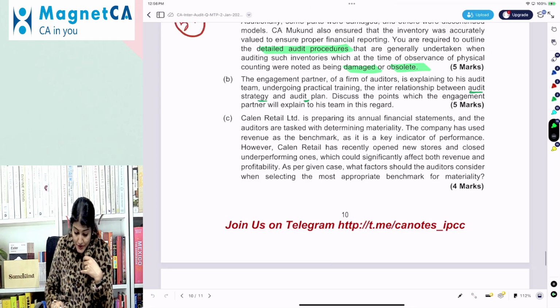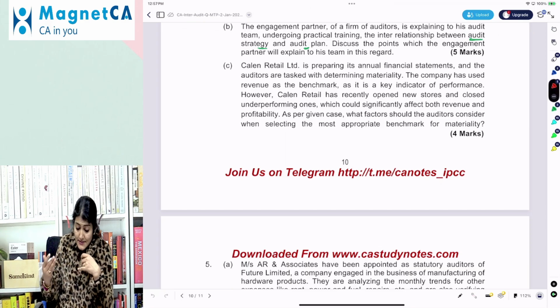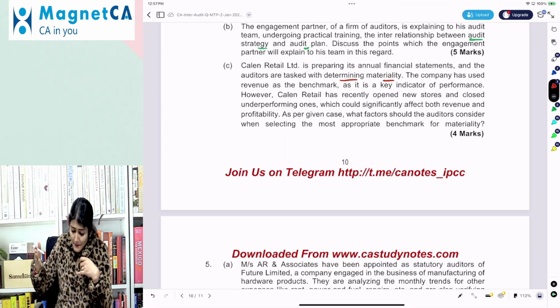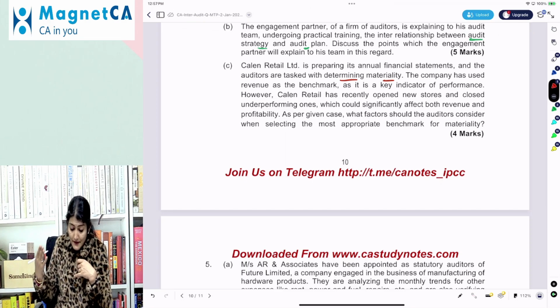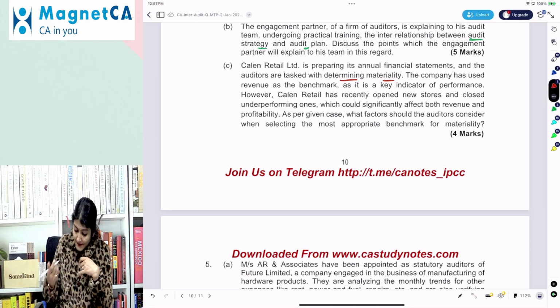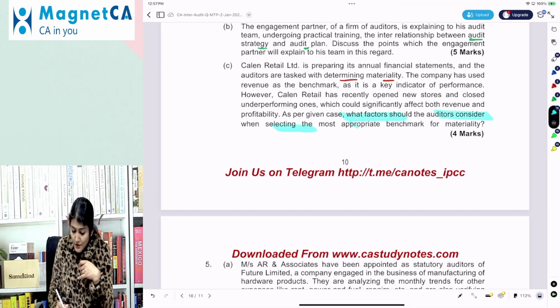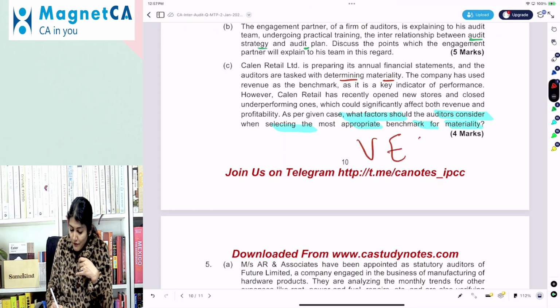Right. Next one, question number 4C. Callan Retail is preparing its financial statements and the auditor is tasked with determining materiality. The company has used revenue as a benchmark as a key indicator, has recently opened new stores and closed underperforming ones, which could significantly affect revenue and profitability. As per the given case, what are the factors the auditor should consider when selecting the most appropriate benchmark for materiality?